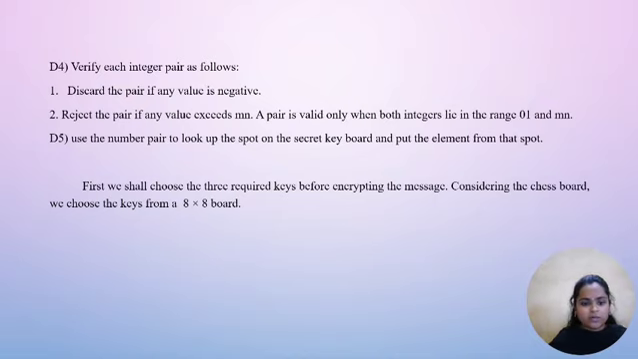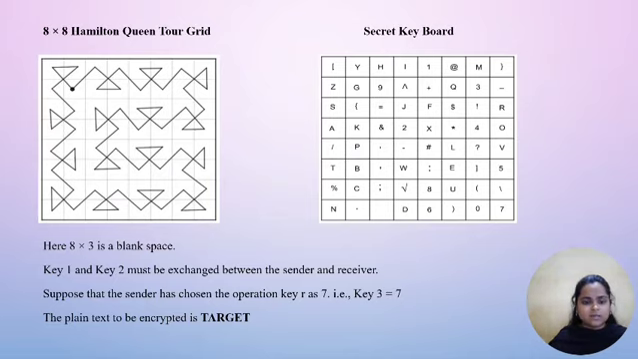Consider the chessboard. We choose the key from an 8x8 board. Here we see the first figure is represented as an 8x8 Hamiltonian quadrant grid, and the second is represented as the secret keyboard. Here 8x3 is a blank space. Here we use 3 keys.